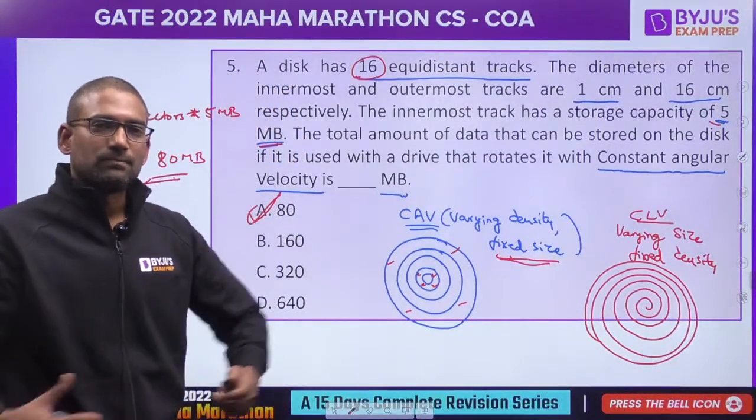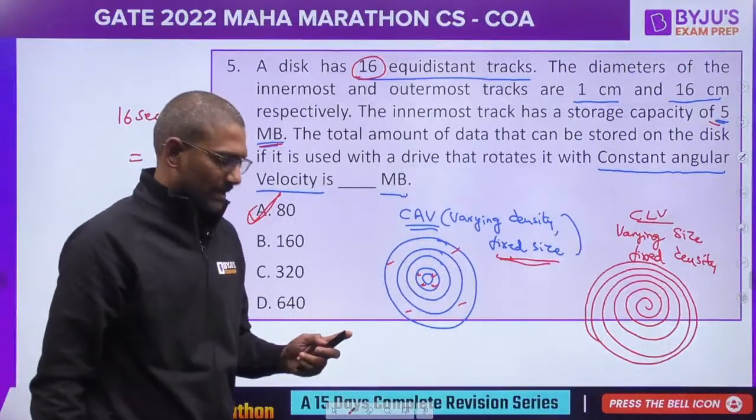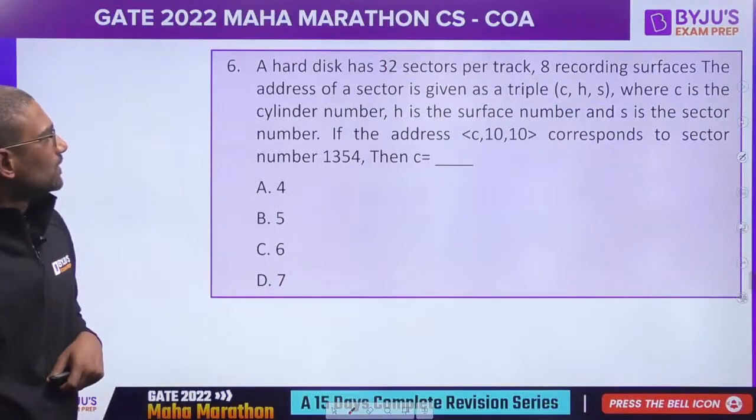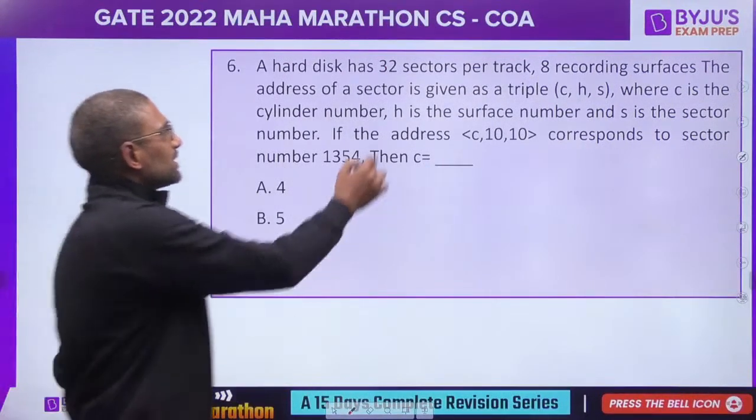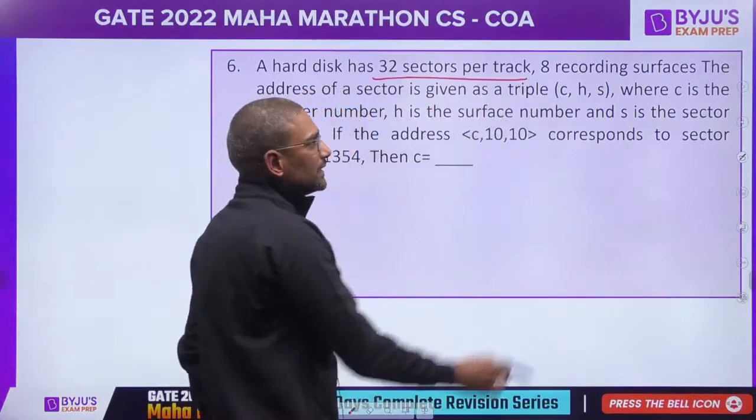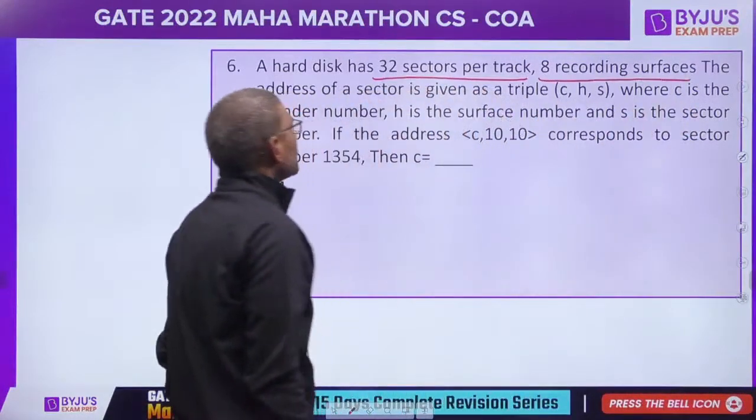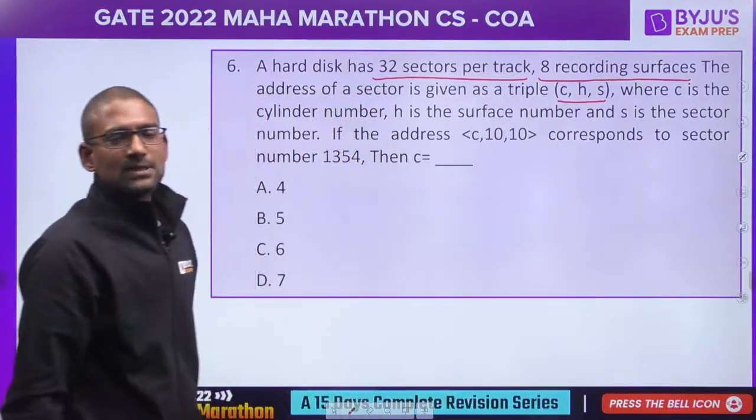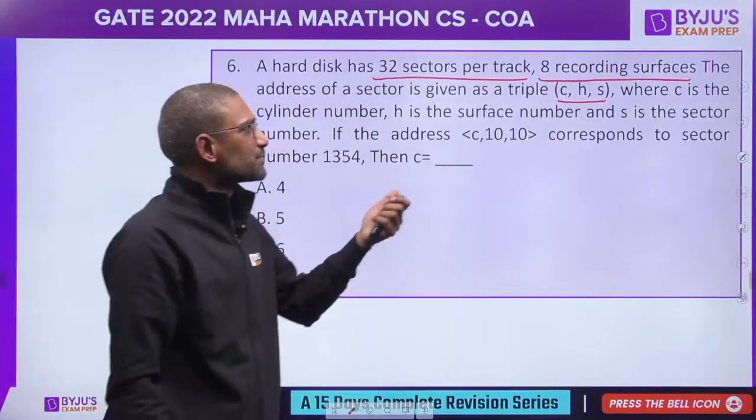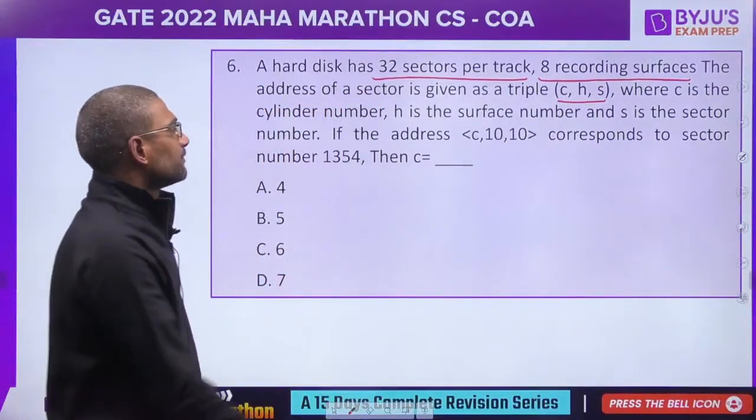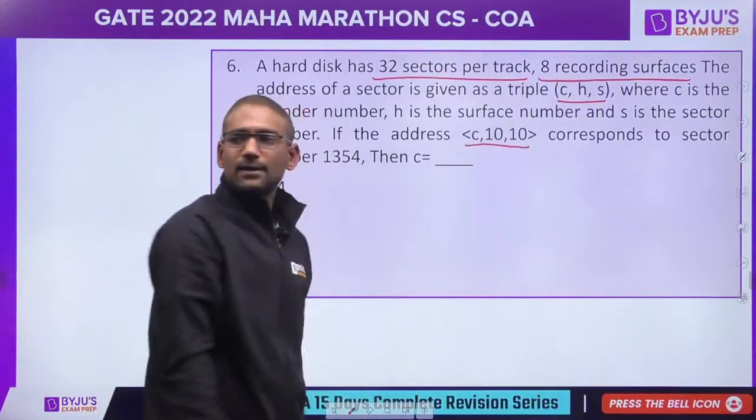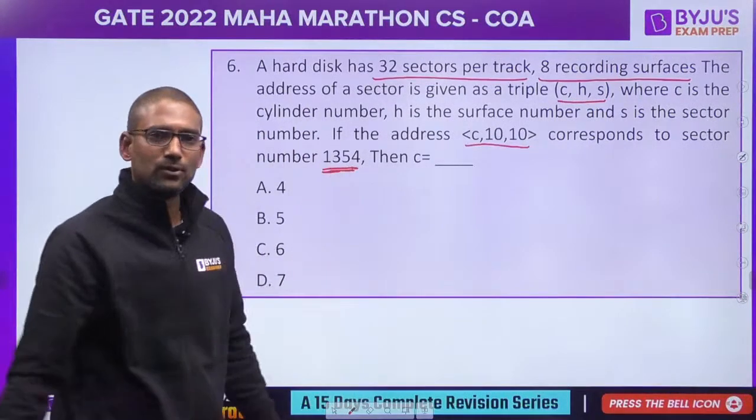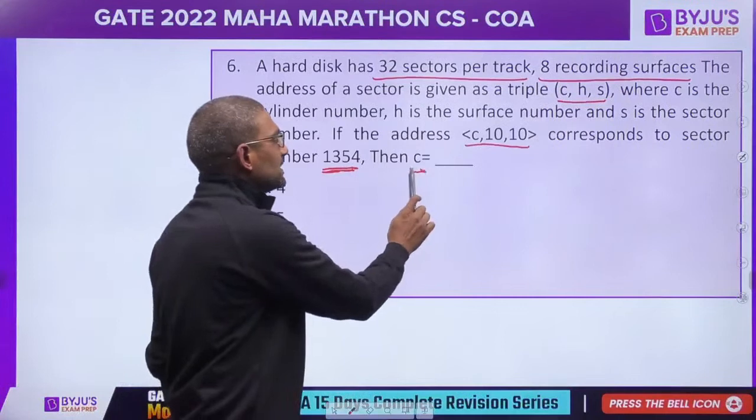Okay, Harshit, got little idea? Right. Let's proceed to next question. Question number 6 on your screen. A hard disk has 32 sectors per track, 8 recording surfaces. The address of a sector is given as CHS. C means cylinder number, H means head number, S means sector number. If the address C, 10, 10 corresponds to sector number 1354, then what is C value?